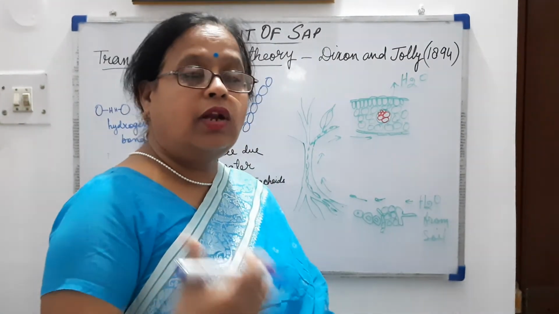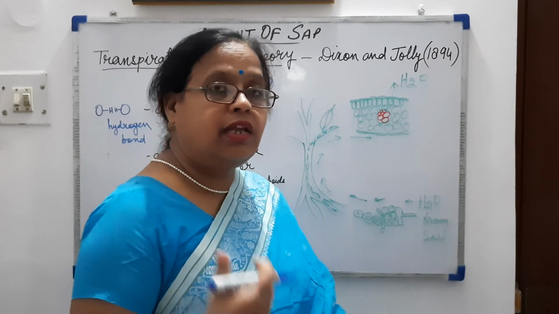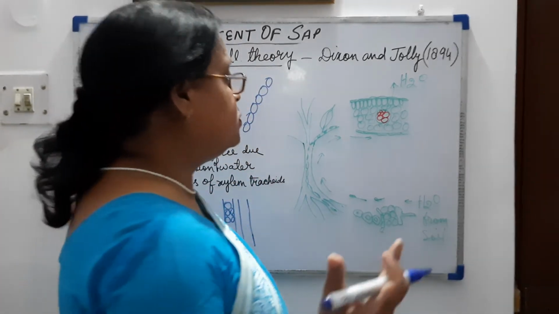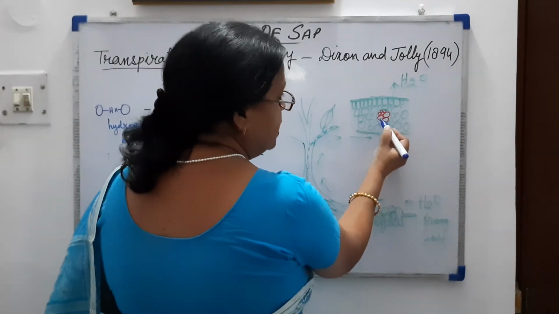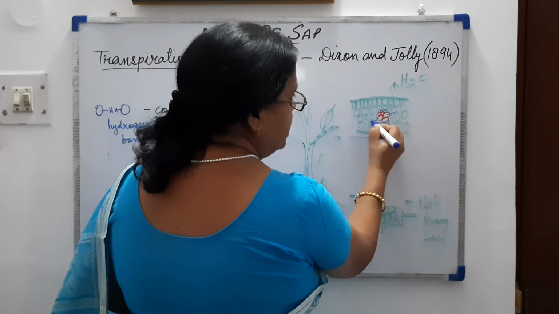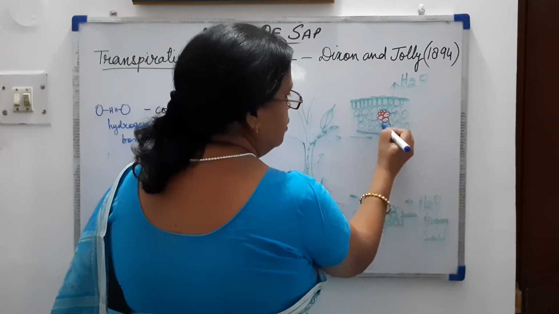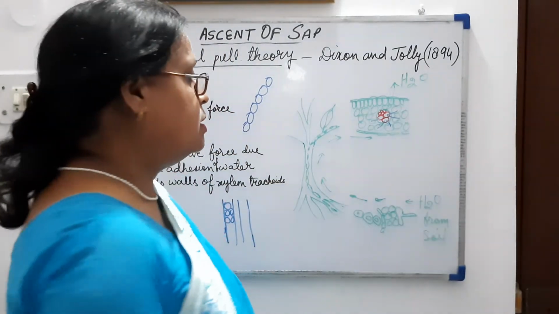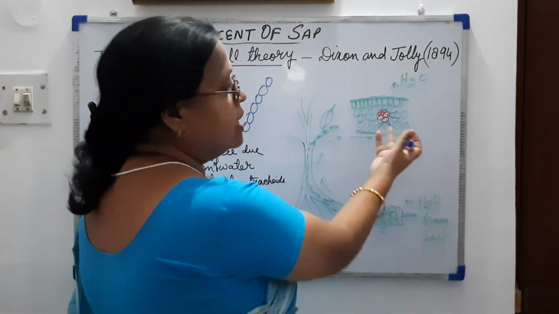So when water is being lost, the leaves are in deficit of water, so they are absorbing water from the xylem cells.